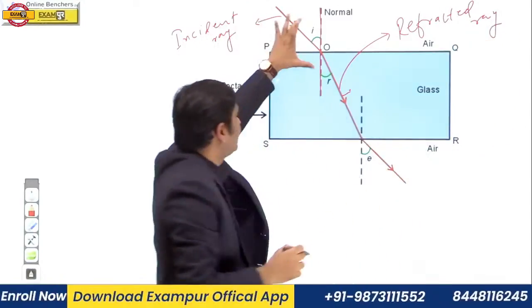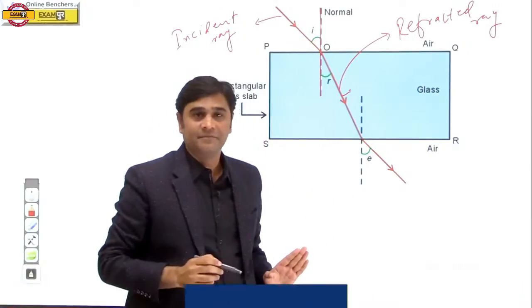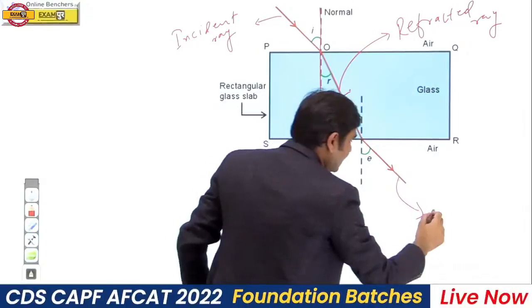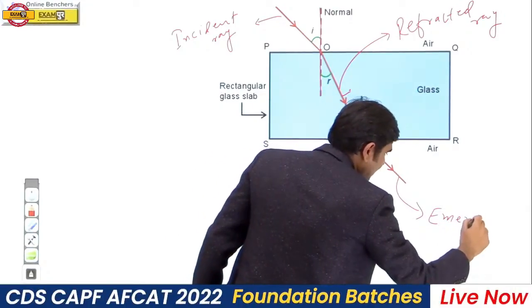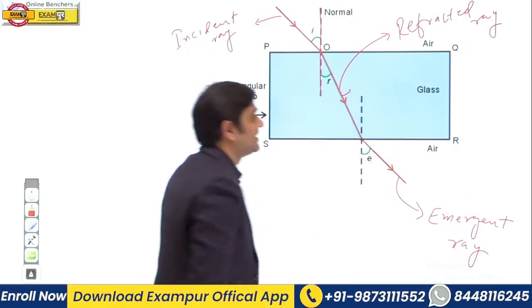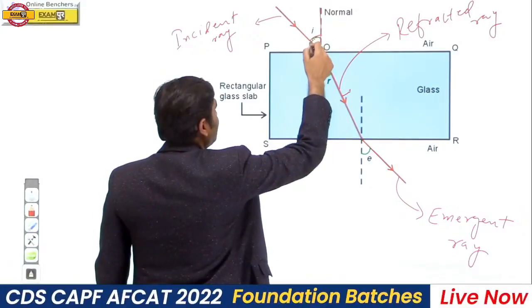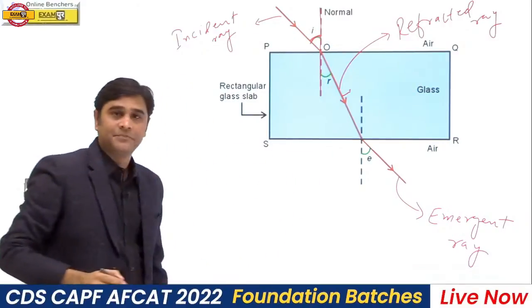So this is the incident ray, this is the normal on the surface of the glass slab, and this is your refracted ray. And this ray is known as the emergent ray. Very important. The angle between the incident ray and the normal is usually denoted by i.